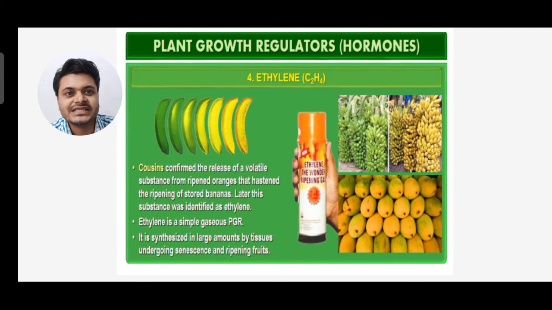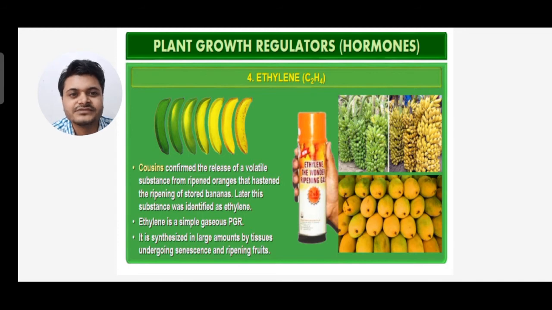Next we see ethylene, C2H4. Ethylene is a simple gaseous PGR. It is synthesized in large amounts by tissues undergoing senescence and ripening of fruits. So this substance was identified as ethylene.